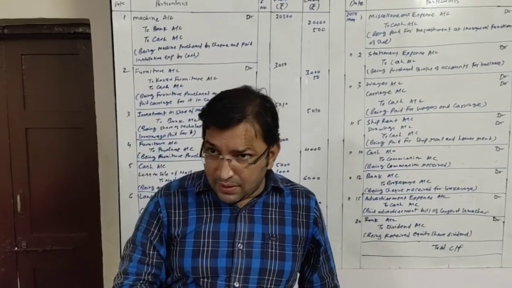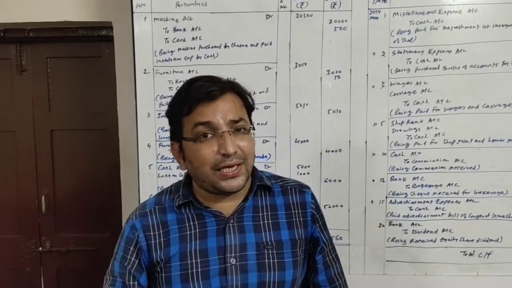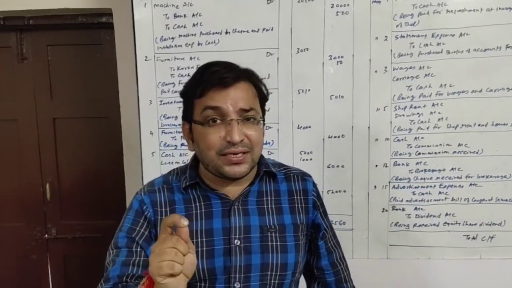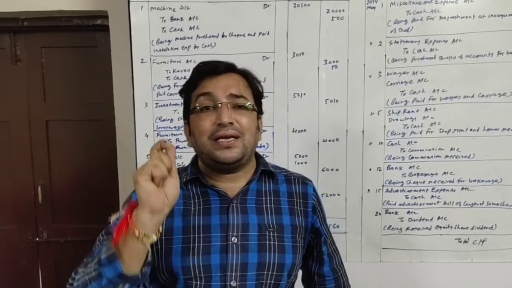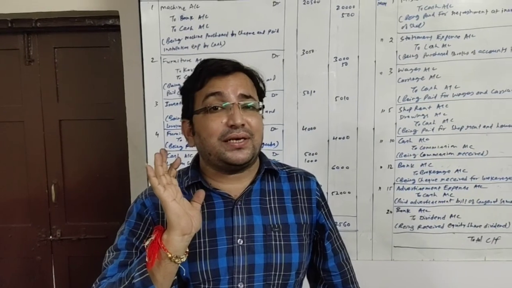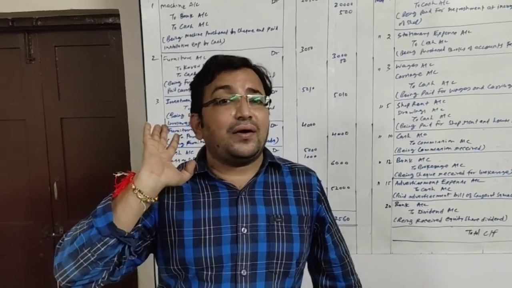So I want to tell you here that if any expenditure is done for the purpose of an asset, that expenditure is considered as capital expenditure, and it is added to the cost of the asset.